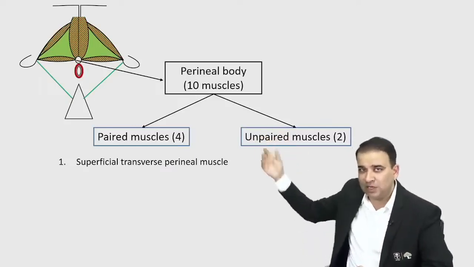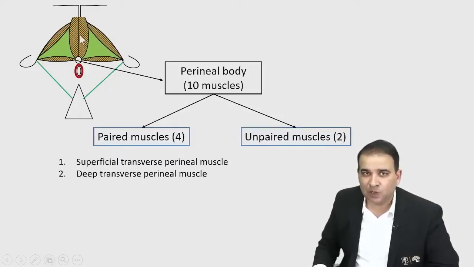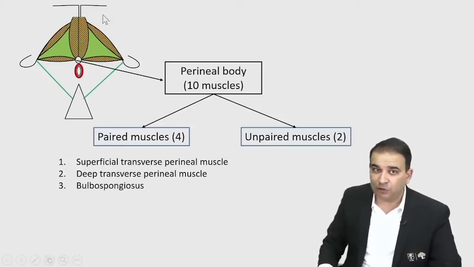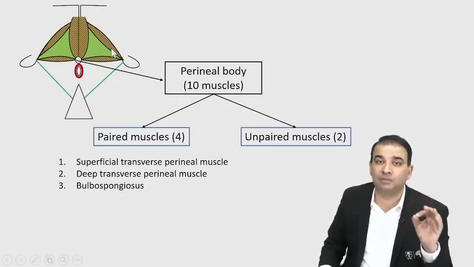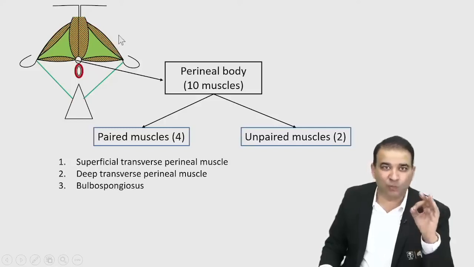There is one more muscle, below it, above it, I should say actually. That's the deep transverse perineal muscle. And bulbospongiosus is also a paired muscle. Now the fourth muscle, you have to be very careful about this one. Ischiocavernosus is not contributing to the perineal body. That's the mistake people make. Ischiocavernosus is not contributing to the perineal body here.